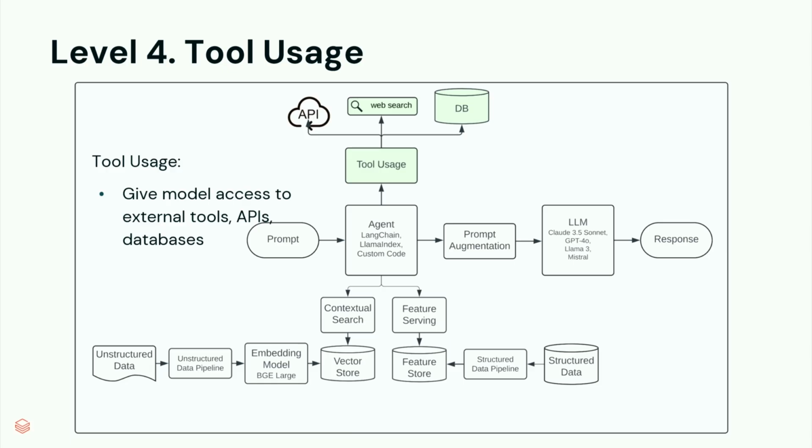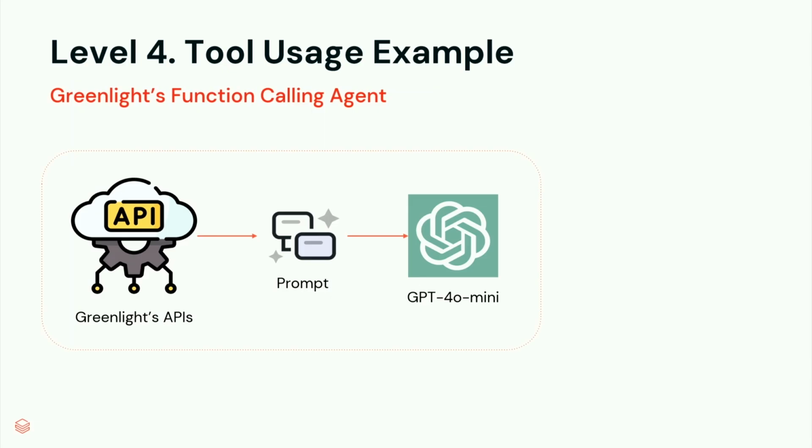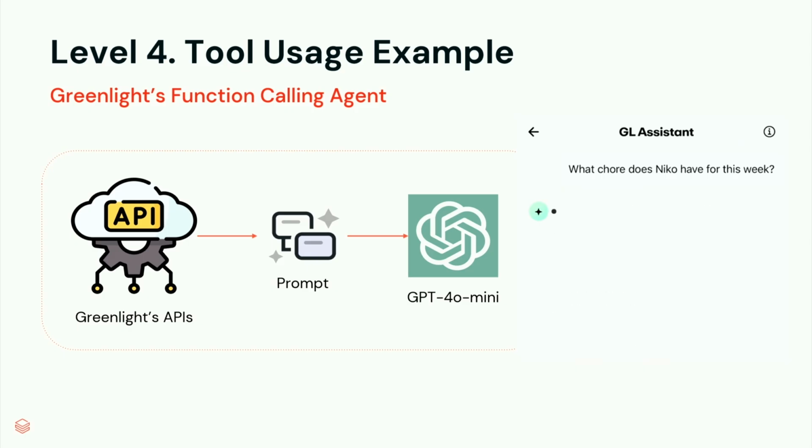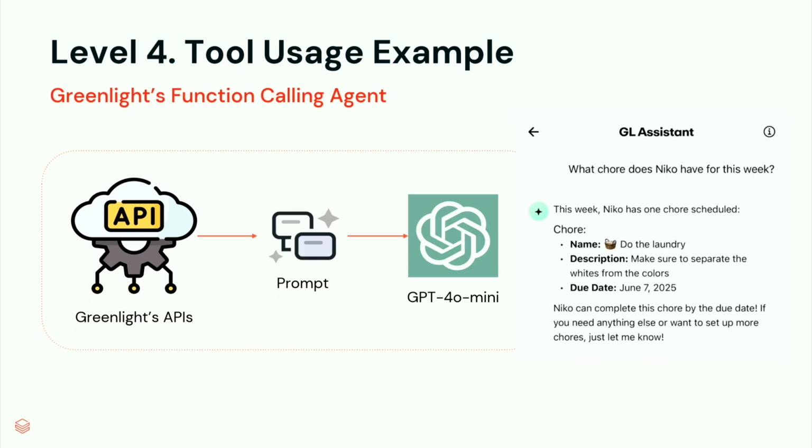We explicitly wrote our functions and tools ourselves for this case, but now there's a wealth of things in LangChain and other libraries that you can plug into as pre-built tools. So here's an example of that. It's plugging into our Greenlight chores microservice. You can ask what chores does Nico have for this week? It's going to hit the API, retrieve the chores, and then answer it. And then you can also create chores, check off chores, and schedule new recurring chores as well.